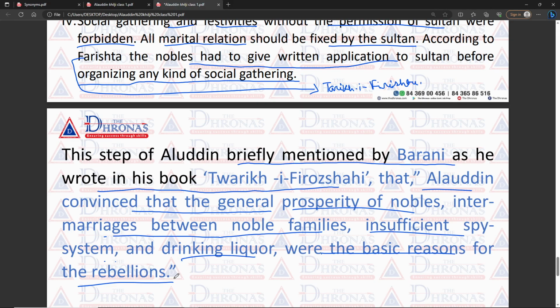Second, the intermarriages of noble families. So one noble family and another noble family should make marital relations between them. This kind of marital relation made the noble families strong, because now they are relatives, and for that reason, if one noble suffered from problems, the other noble family would come to support them. For that reason, he abolished the system, and all marriages had to be fixed by the Sultan.